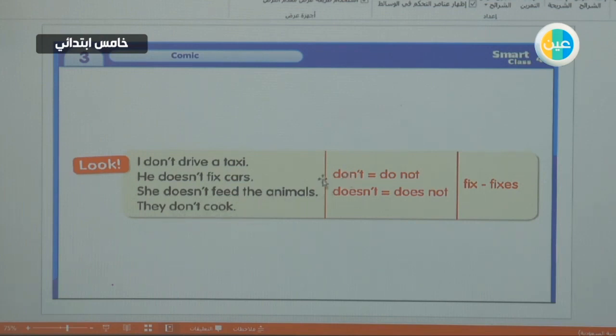So again, we will use do like questions, do with plural pronouns and plural nouns, and does with singular nouns and singular pronouns. Don't is an abbreviation or short form for do not. Doesn't is a short form for does not. So doesn't and don't, similar to questions. Okay?